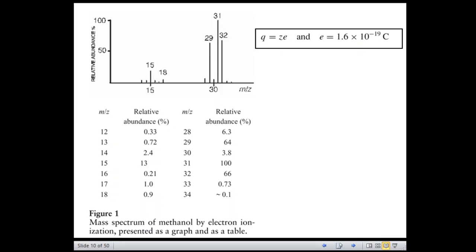Right? So to sum up, there are many different ways to define and calculate the mass of an atom or a molecule or ion. There is average mass, there is nominal mass, and there is monoisotopic mass.